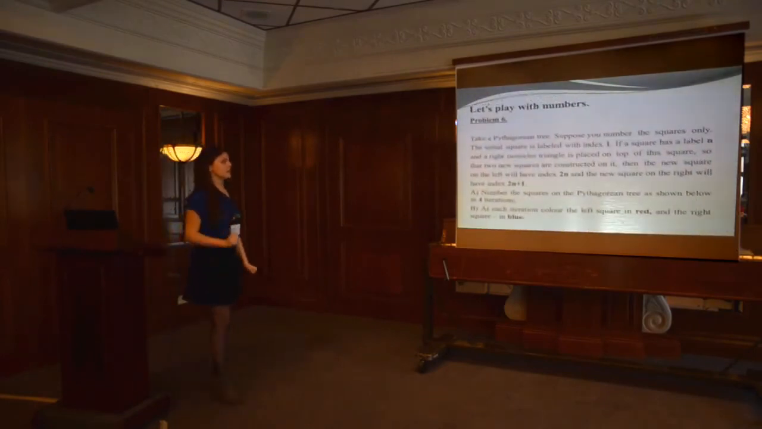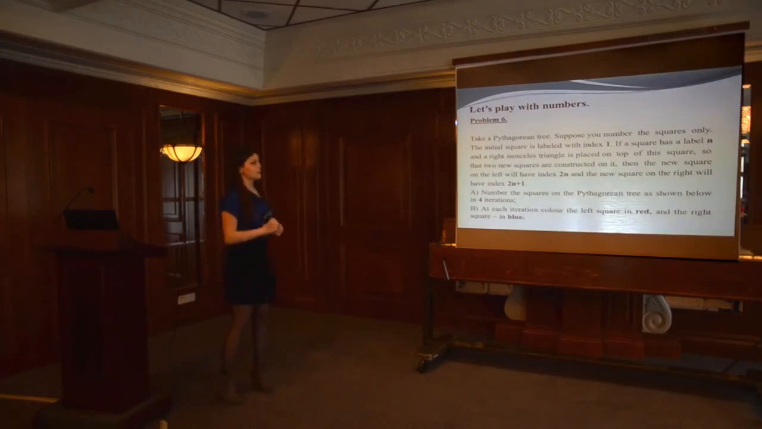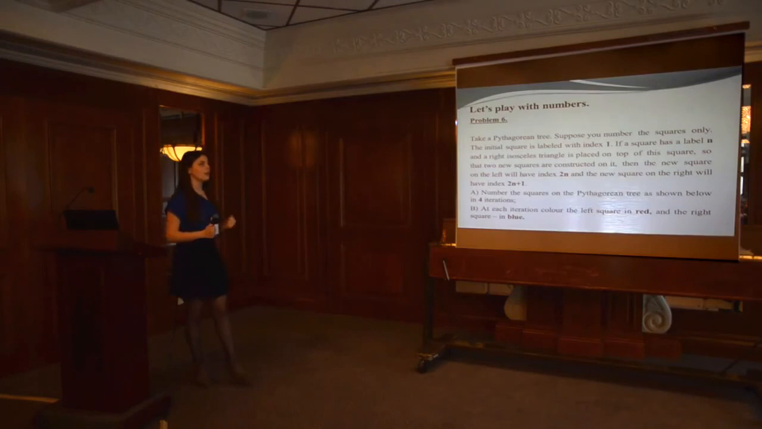Let's play with numbers. Take a Pythagorean tree. Suppose you number the squares only. The initial square is labeled with index 1. If a square has a label n, and the right isosceles triangle is placed on top of this square so that two new squares are constructed on it, then the new square on the left will have index 2n, and the new square on the right will have index 2n plus 1.